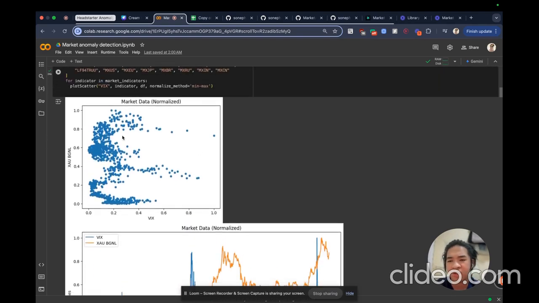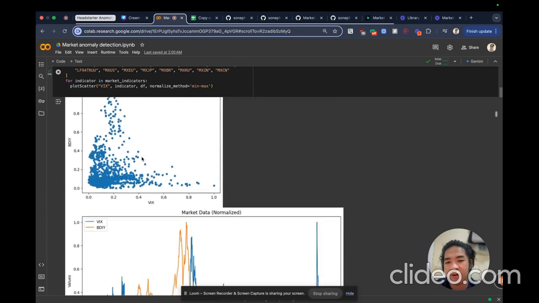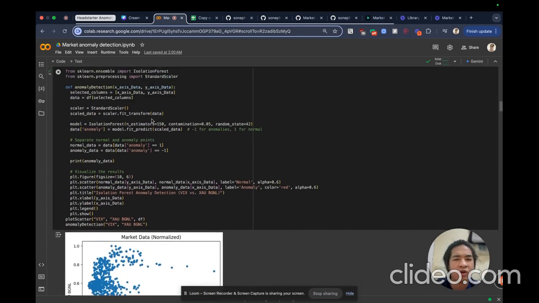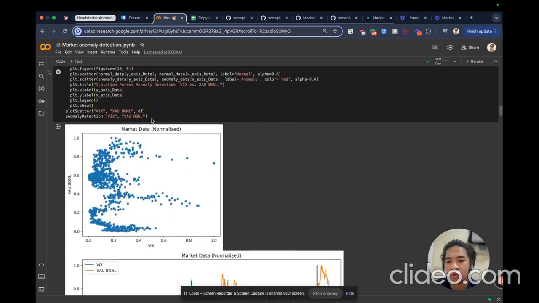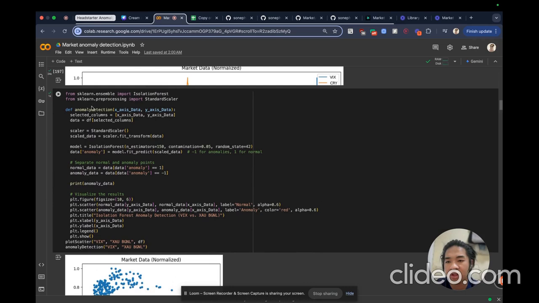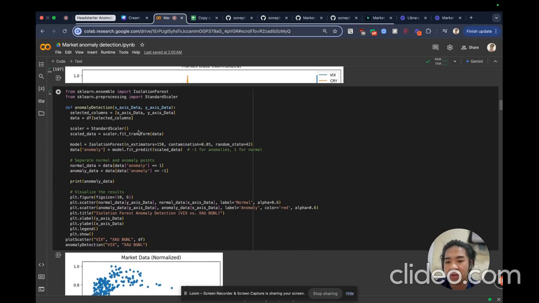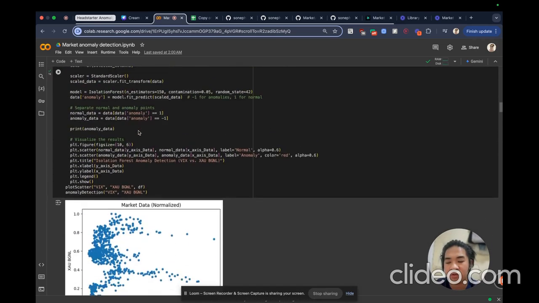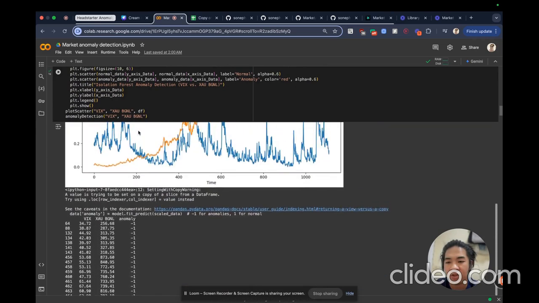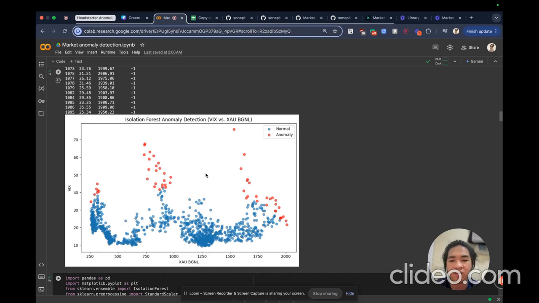I used this scatter plot to do the isolation forest, which I thought was relatable, and I'm going to show you that. Here I did the anomaly detection with the isolation forest, and I got some isolation from here. I tried to manually look into the data, and it was pretty inaccurate.